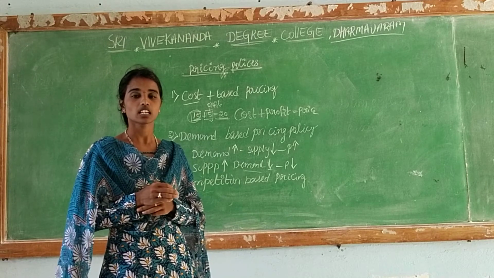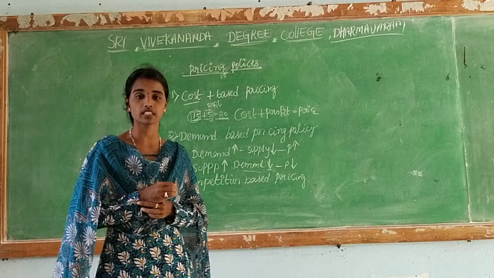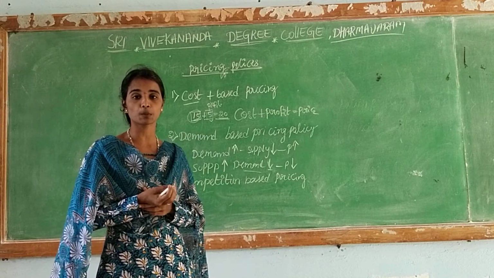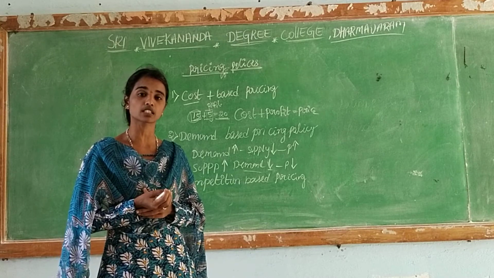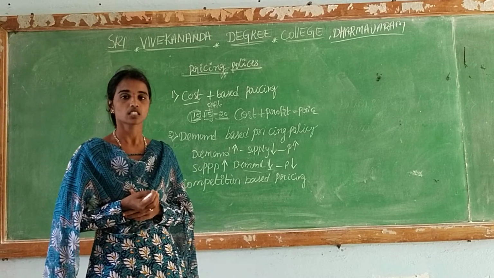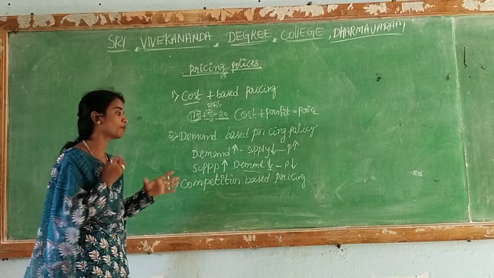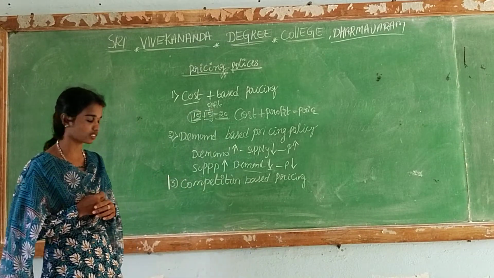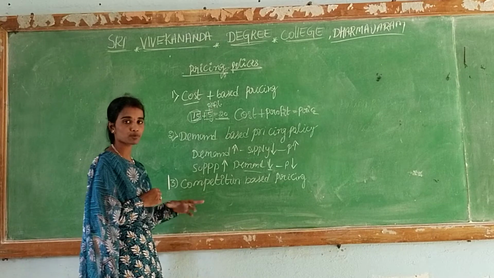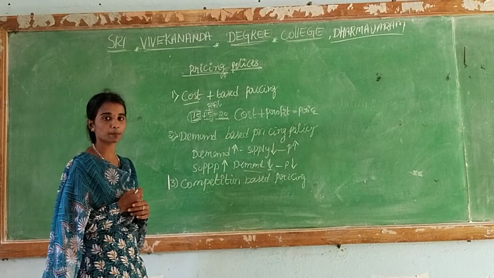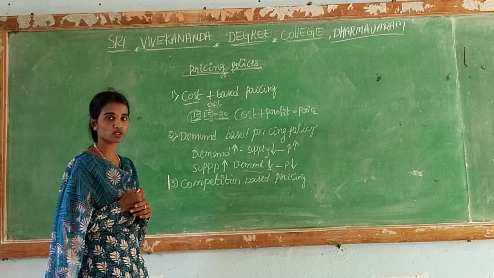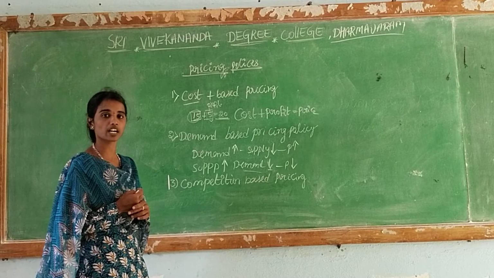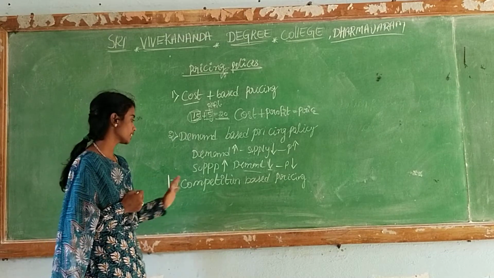Otherwise, if the competitors provide it at 5 rupees and we provide it at 10 rupees, the customers will be attracted only to the competitors. That's why we follow the competitors' price. So it is also known as adaptation price. The competitors adapt to our price, and we also adapt to the competitors' price.